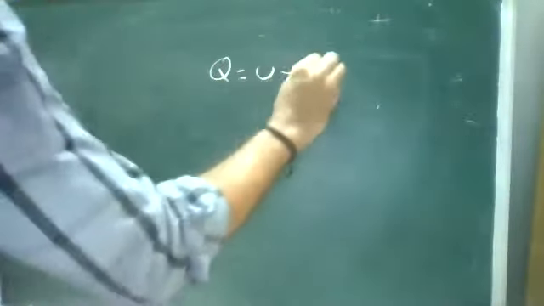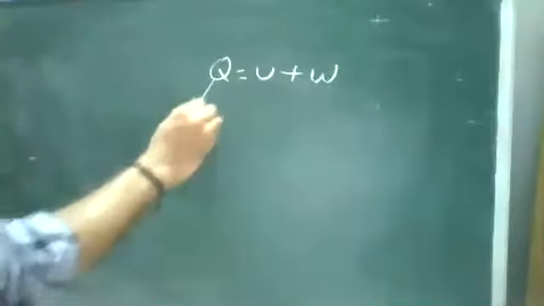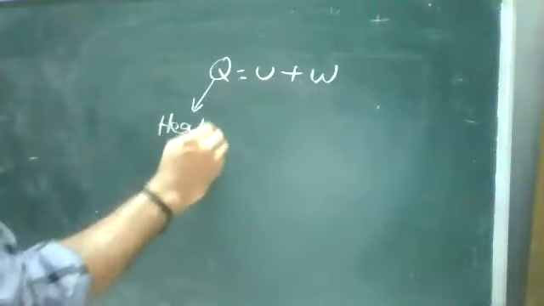So the first law of thermodynamics relation is Q is equal to U plus W, where Q is the heat supplied to the system.